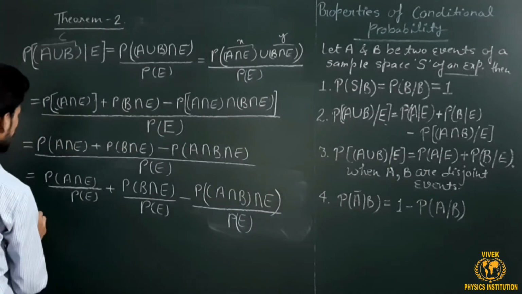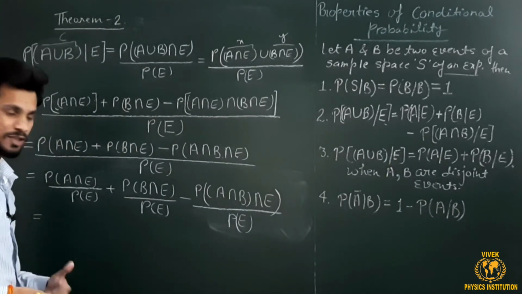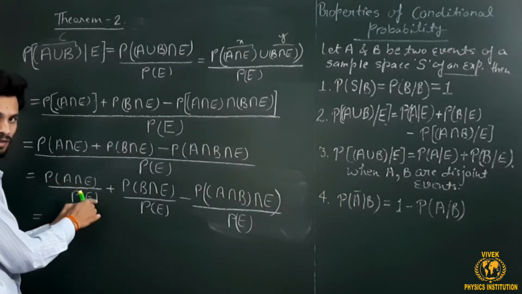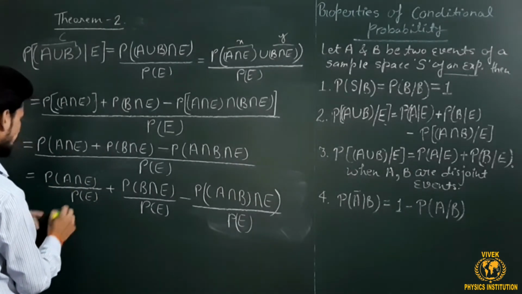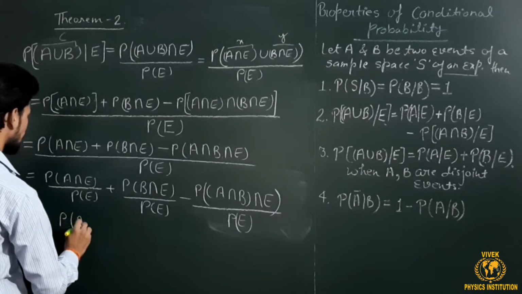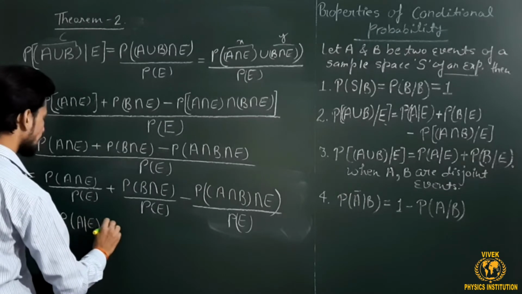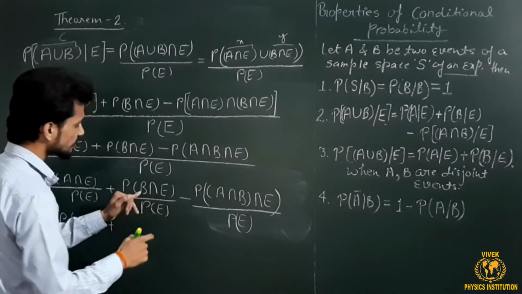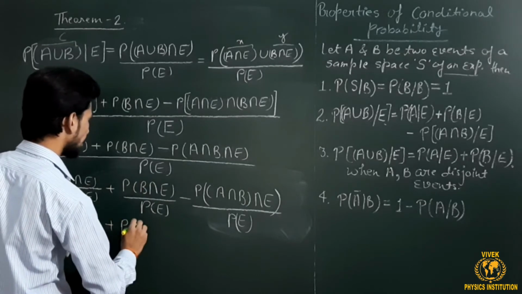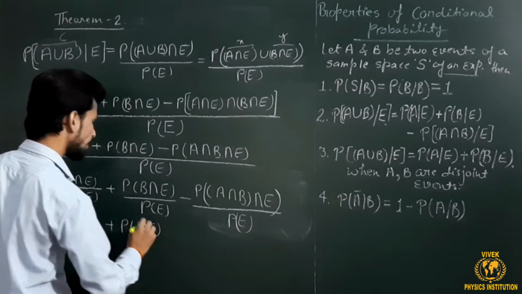Okay. Now, by the simple definition of conditional probability, this is nothing but the probability of occurrence of A under the condition E. Okay. So, this is the expanded form. In the concise form, this can be written as P of A under condition E. Similarly, because this is the probability of occurrence of B under the condition E, this can be written as P of B under condition E.